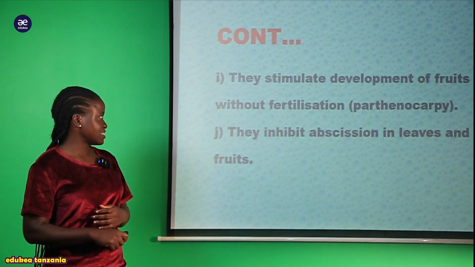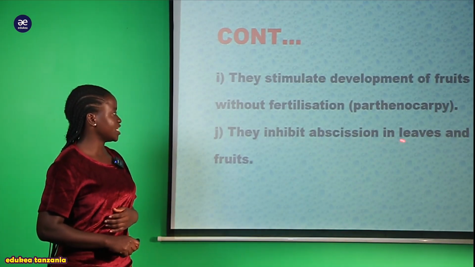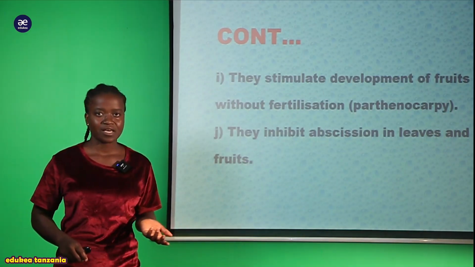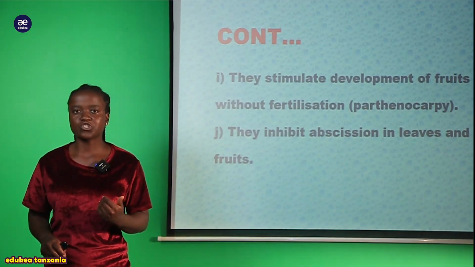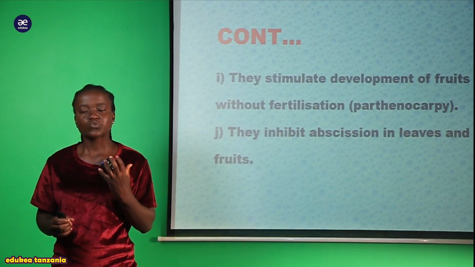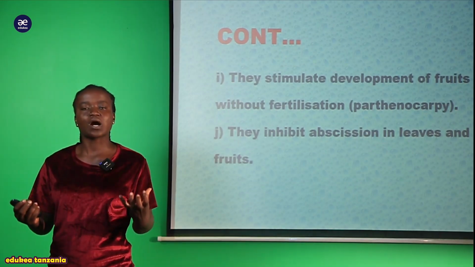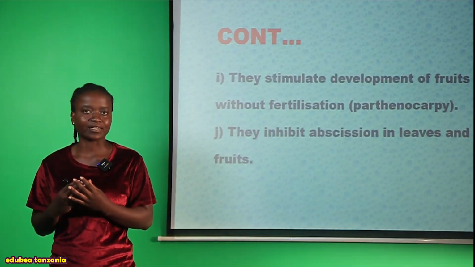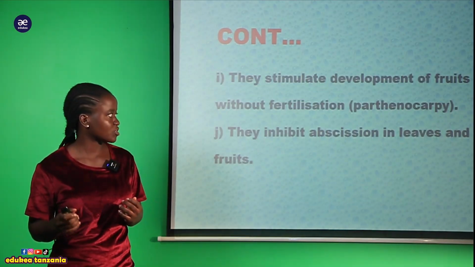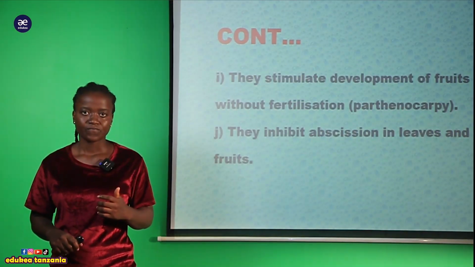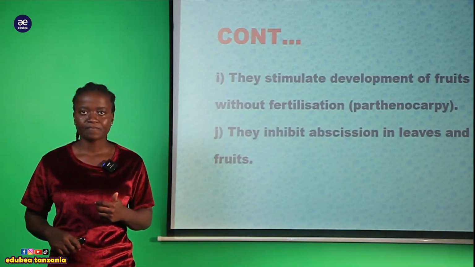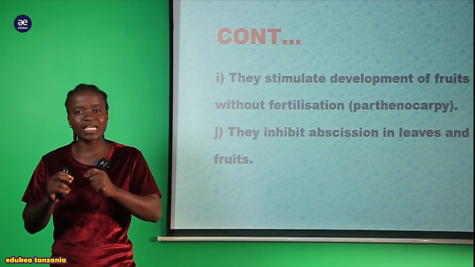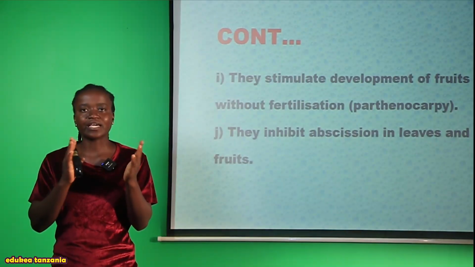Another role, we can say that they inhibit abscission in the leaves and the fruit. Inazuia yale majani yasiweze kuanguka kwa wepesi kutoka kwenye yale matawi yake. Abscission of the leaves and the fruit. Yale matunda unakuta yapo tu kwenye mti yana hang.